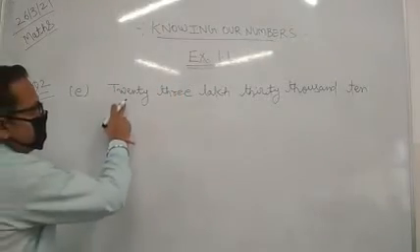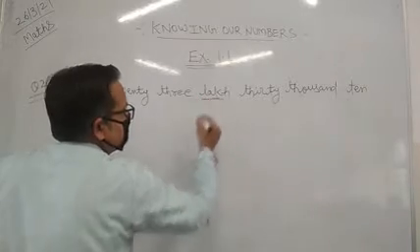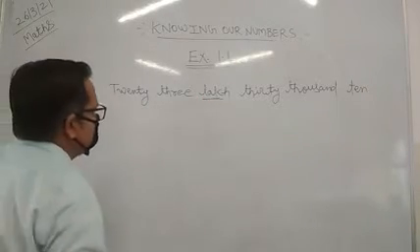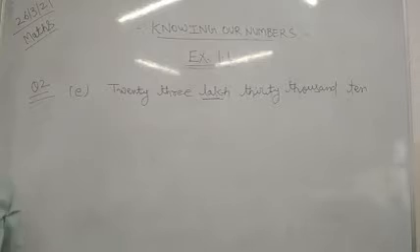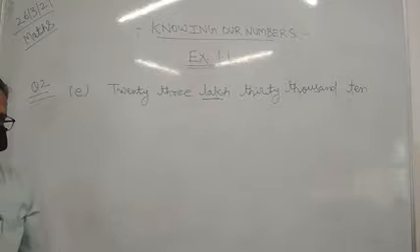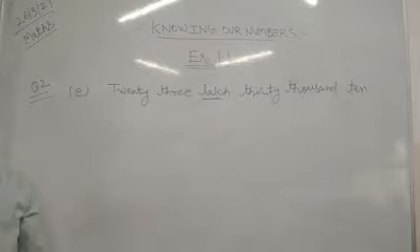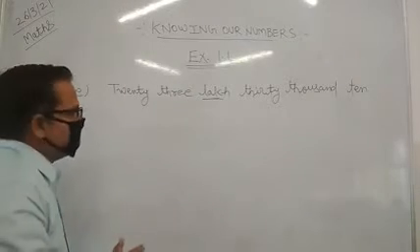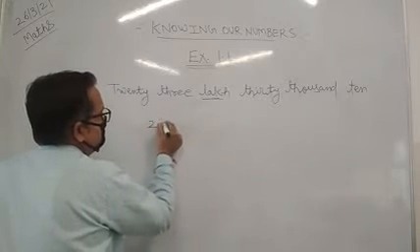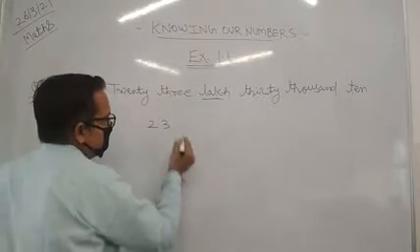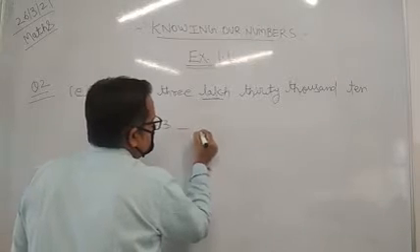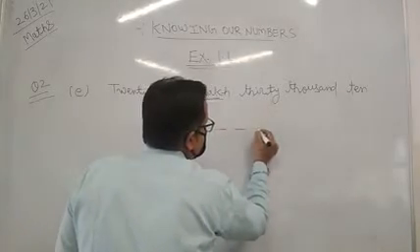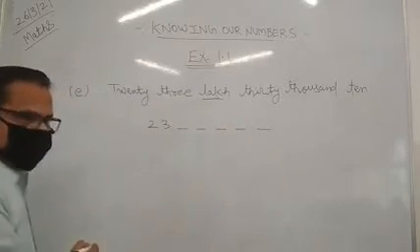As I told you, because lakh has come, it means it is in the Indian system. So in lakh, how many digits do we have to put in the number? If you are writing lakh, after 1 there should be 5 digits. So here you can see 23 lakh. That means after the 23 there should be 5 digits: 1, 2, 3, 4 and 5. So that is the 23 lakh.